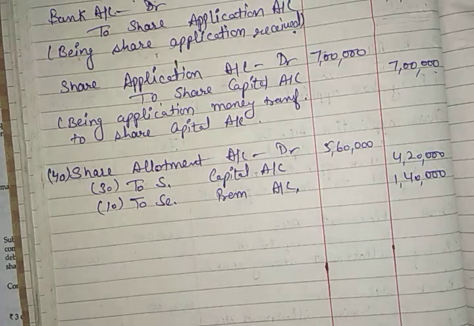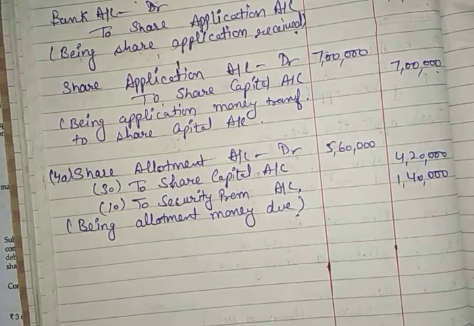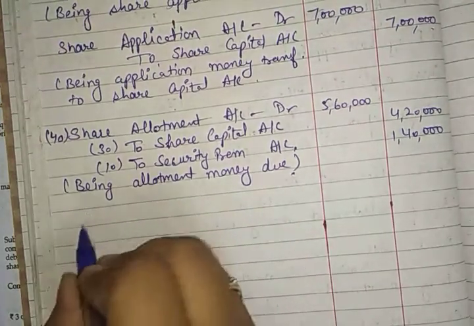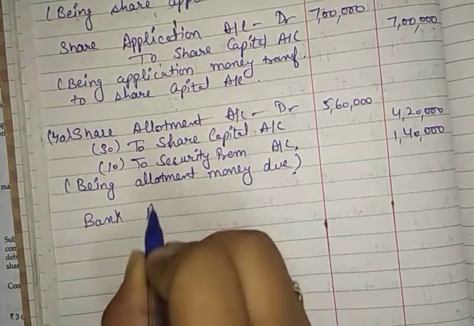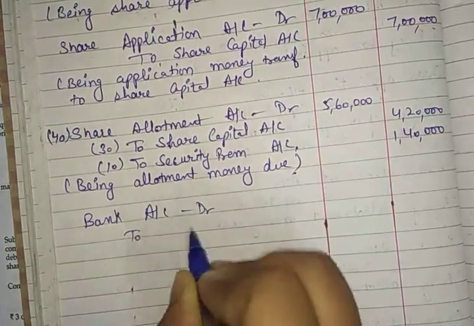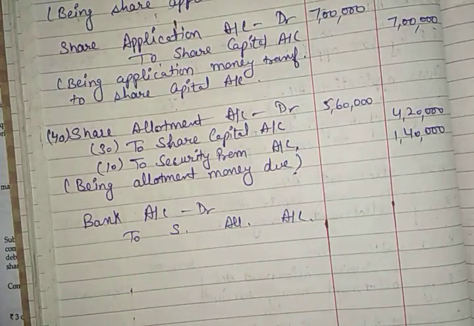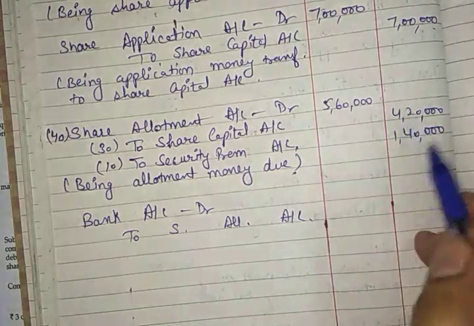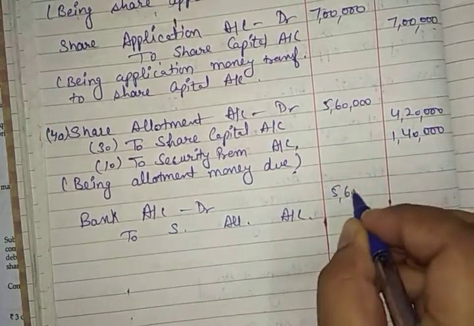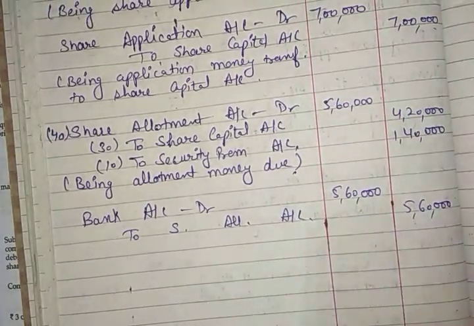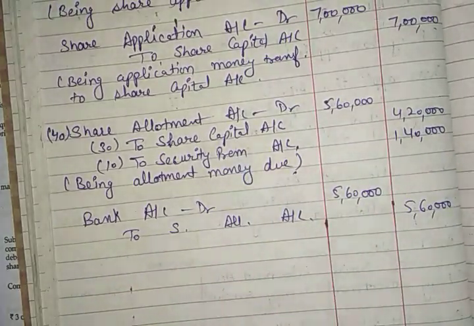Now allotment money is due. Due means we have called the allotment money. Next we will receive this allotment money after some time, and for receiving, as you all know, the entry is bank account debit to share allotment account. Alright, this is the entry for receiving the amount. Now how will you receive the amount? You will receive the whole of this amount, that is 5 lakh 60,000 will be received on share allotment, out of which 4 lakh 20,000 will be transferred to capital account and 1 lakh 40,000 will be transferred to premium account.